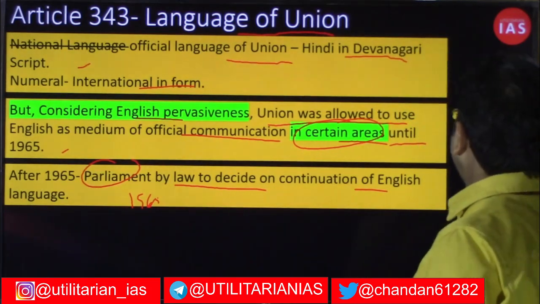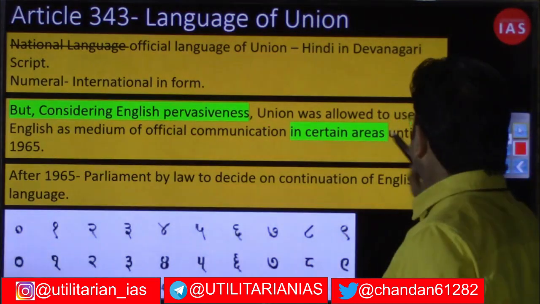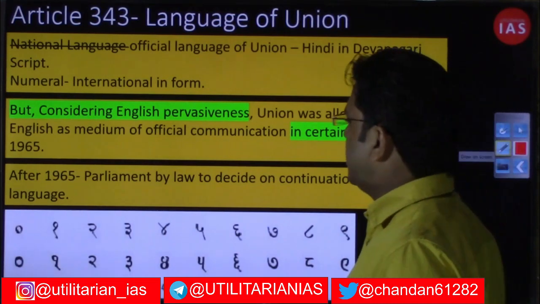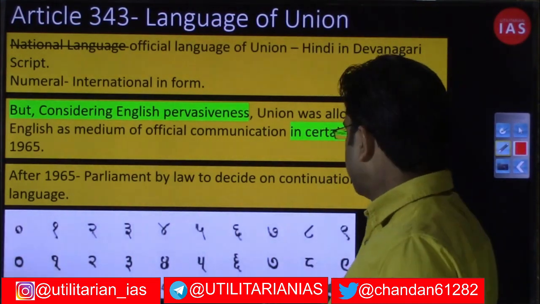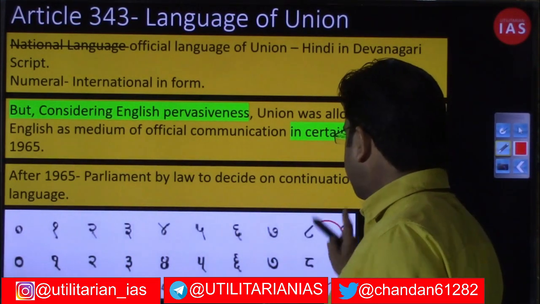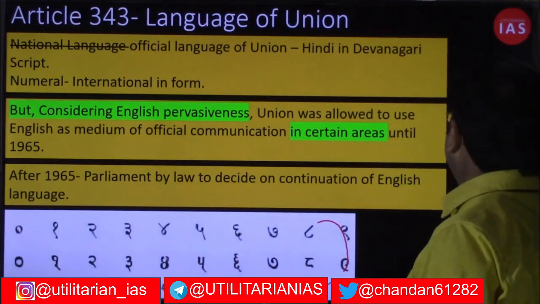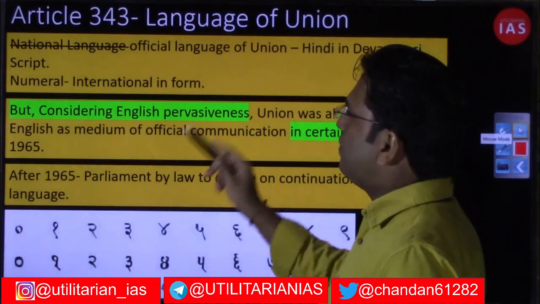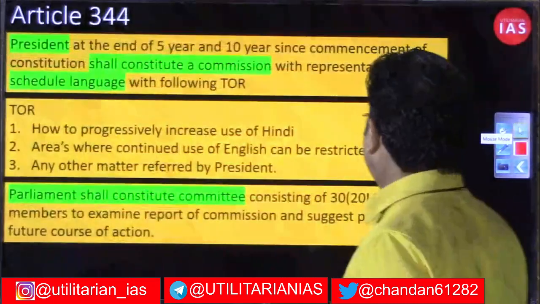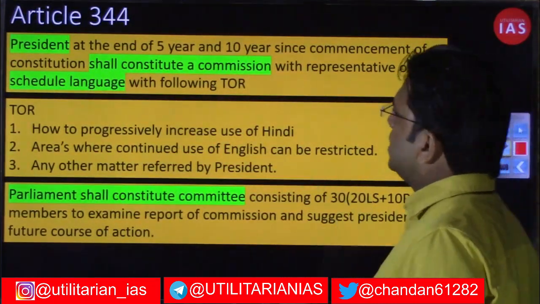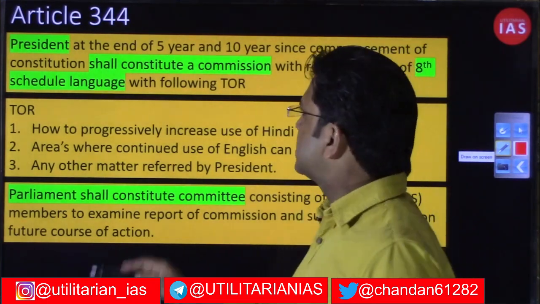But in the meantime, when I am talking about the international format of the numerals, right, I am talking about this format. This was in Devanagari that I had written, right, 0, 1, 2, 3, 4, 5, I already have written. So this is the content of Article 343 that we already have discussed. Now Article 344, this article as well we already have discussed. Let us have the facts.